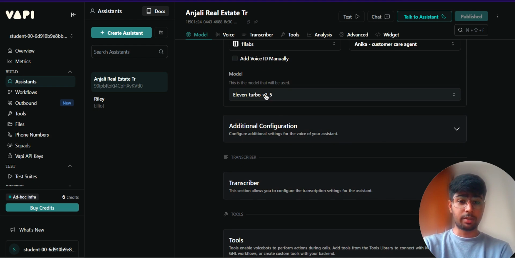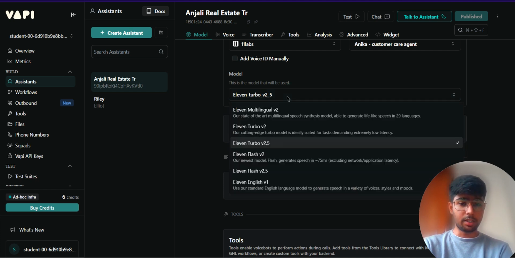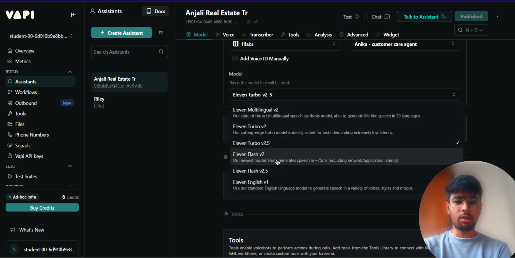Then I chose the model 11 Turbo V2.5. You can choose V2 as well and experiment yourself, but I found V2.5 to be one of the best models, providing a really good output.